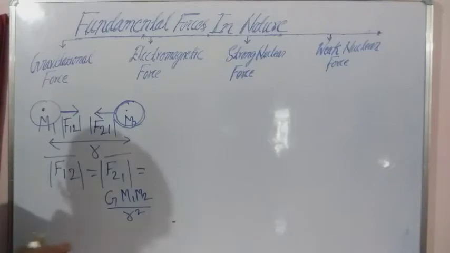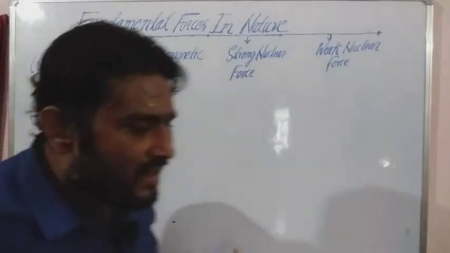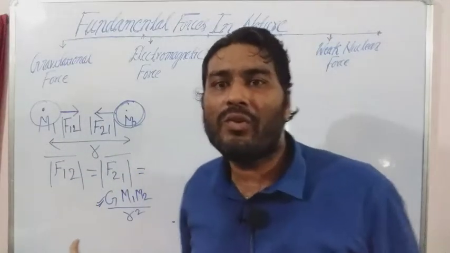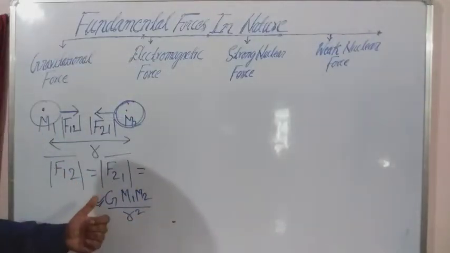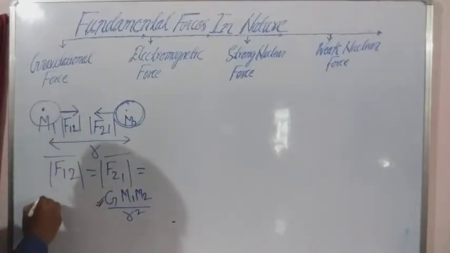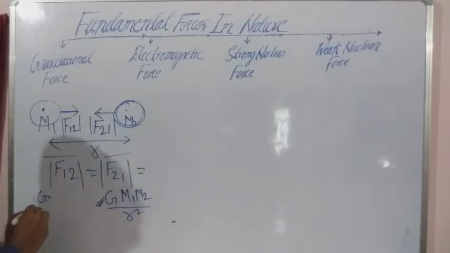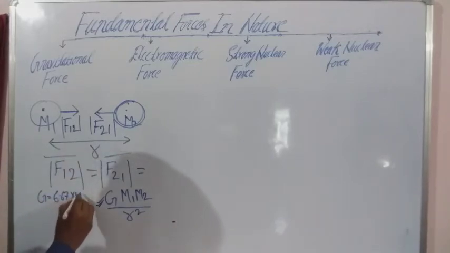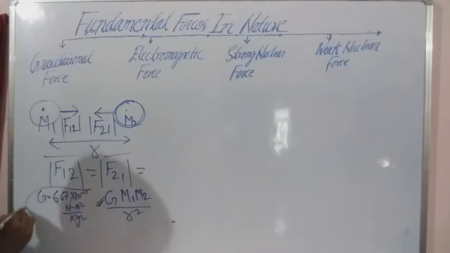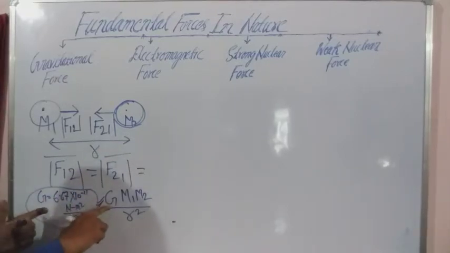Now let's talk about this G. What is G? G is the universal gravitational constant. It is a universal constant because the value of G remains the same from place to place. Is that clear? If we write the value of G, it comes to be 6.67 into 10 to the power minus 11 Newton meter square per kg square. This is the value of G.